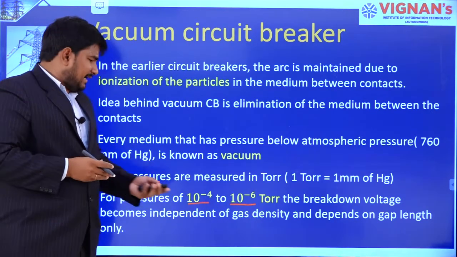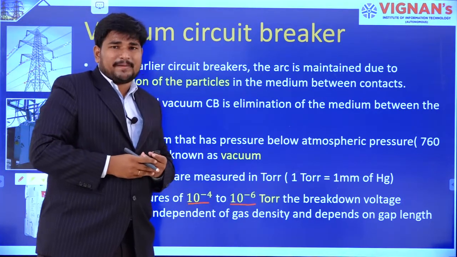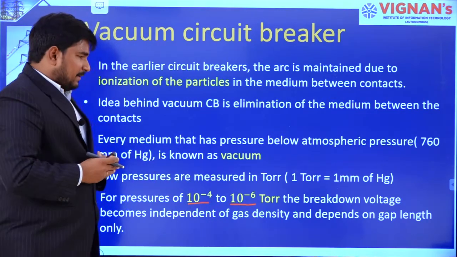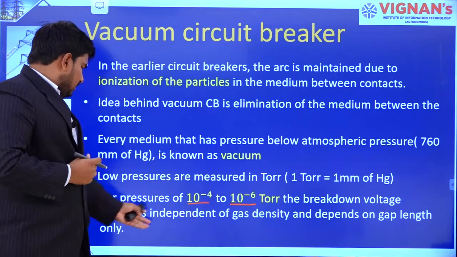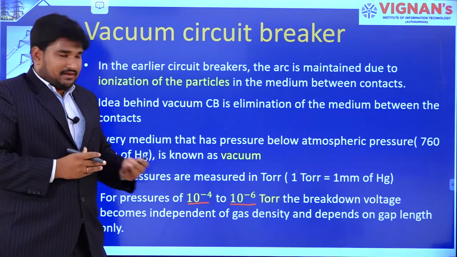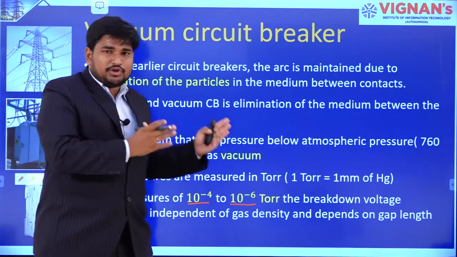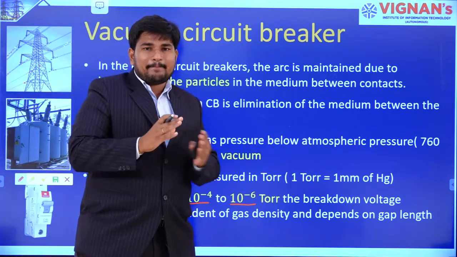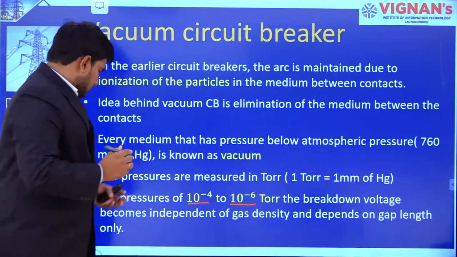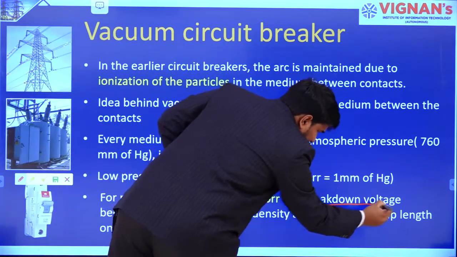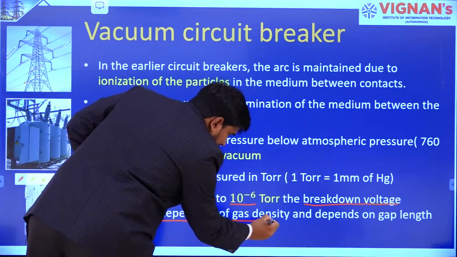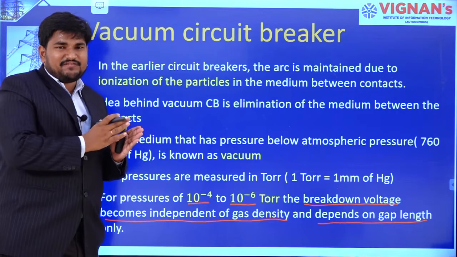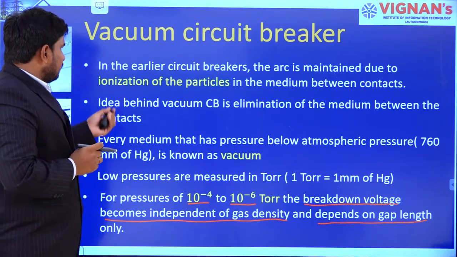At these pressures, the breakdown voltage between the contacts is independent of gas density and depends only on the gap length, that is, the gap between the fixed contact and the moving contact. Now I am repeating what I have discussed till now.